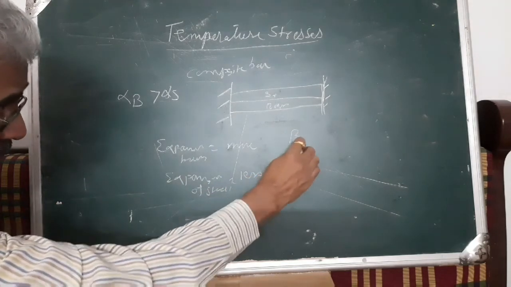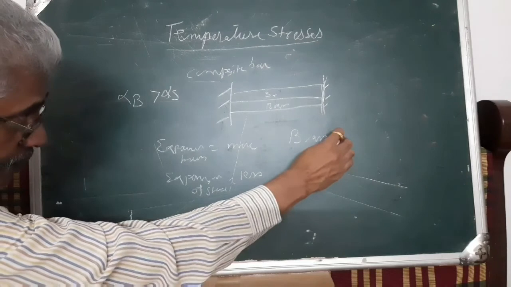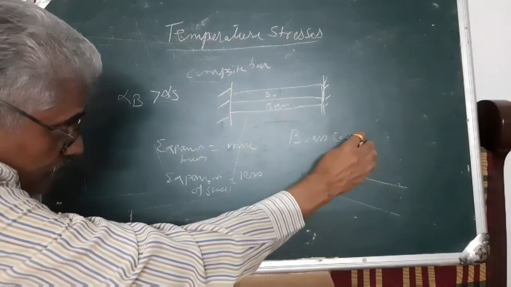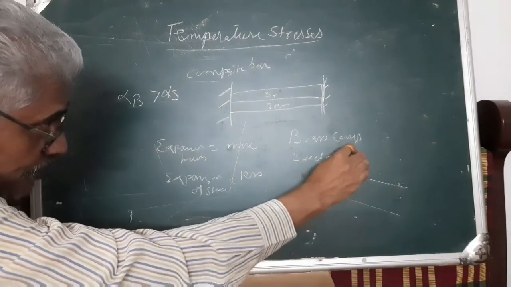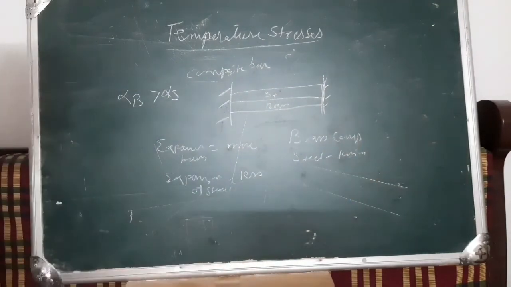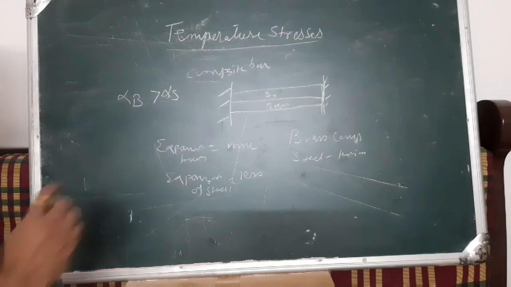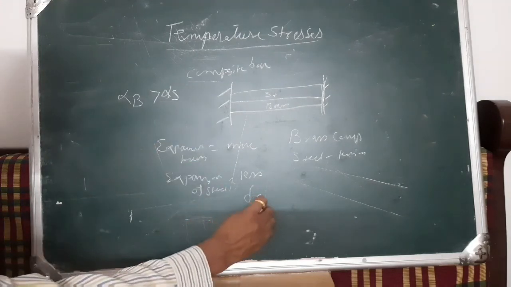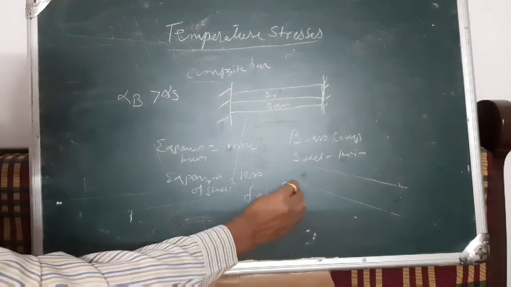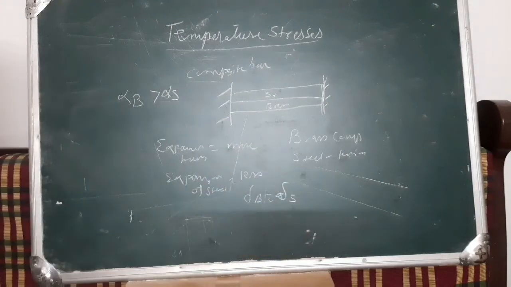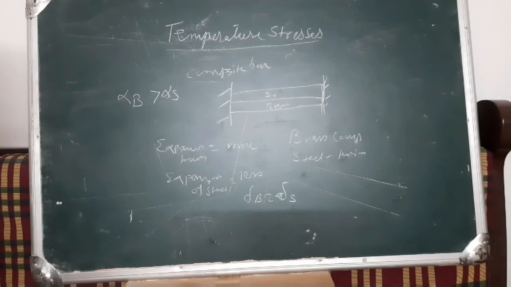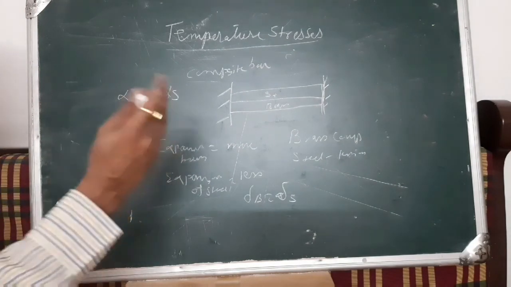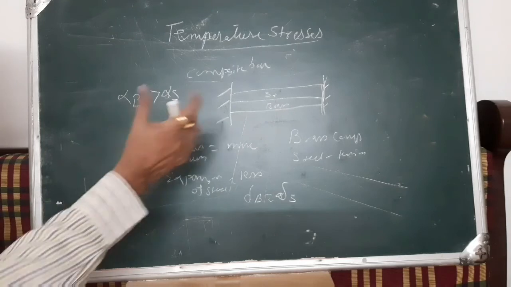Brass will be under compression, whereas steel will be under tension. How? Because we have to see that both delta B and delta S are the same. We are restricting the expansion of brass, and to maintain the same deformation, the steel will expand more.